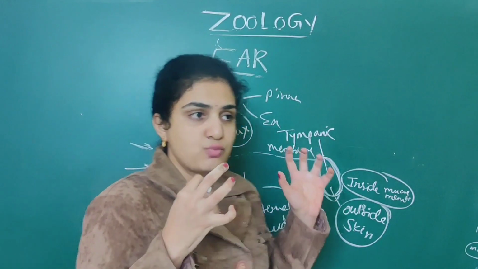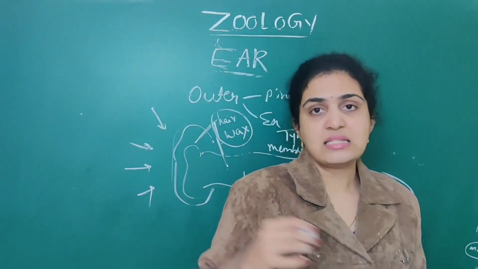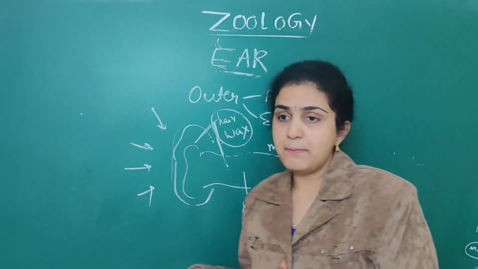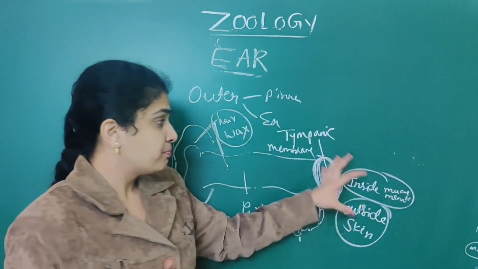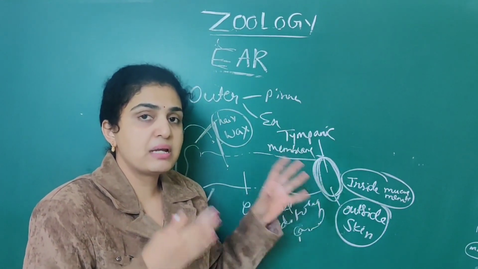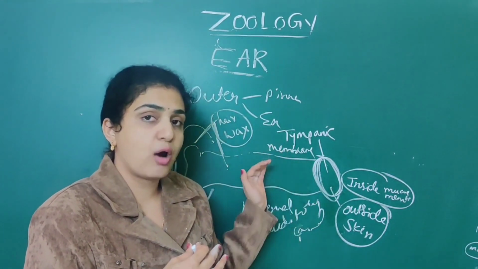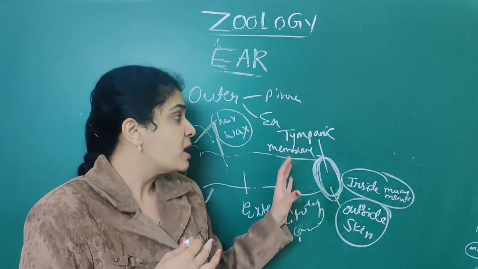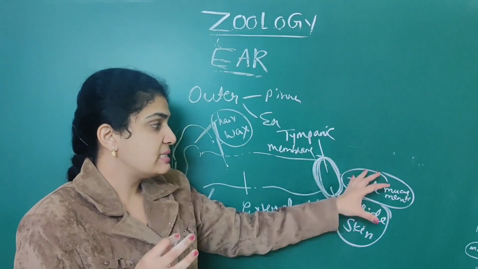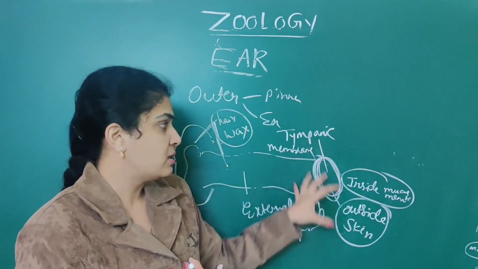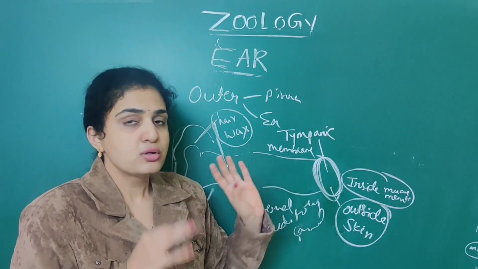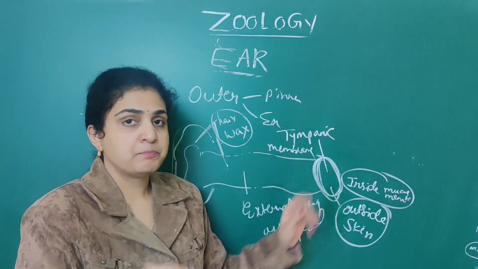So hair as well as wax secreting glands are present in the pinna as well as external auditory meatus. Whereas the tympanic membrane is a connective tissue which connects the outer ear to the middle ear. Outside it is covered with skin, inside it is mucous membrane. So it is the tympanic membrane that is associated with it. So this is about the outer ear.